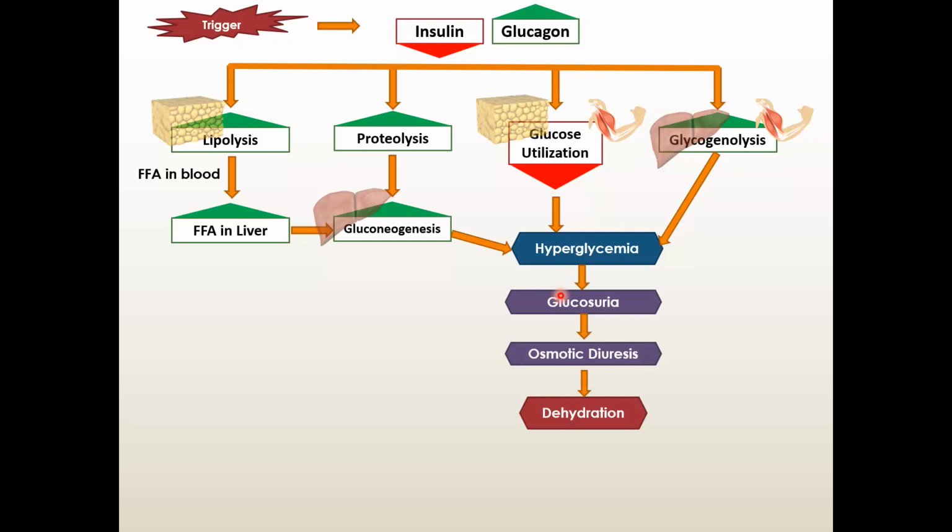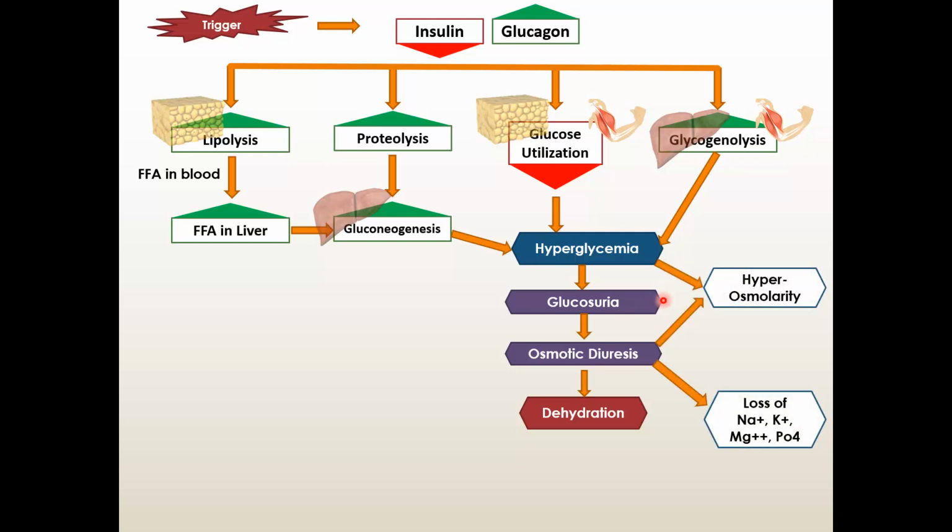Next step, this glucose must be filtered out of kidney, so glucosuria will occur, and more and more glucose will make the filtrate very osmotically active, and more diuresis will occur. So ultimately the patient will suffer from dehydration.